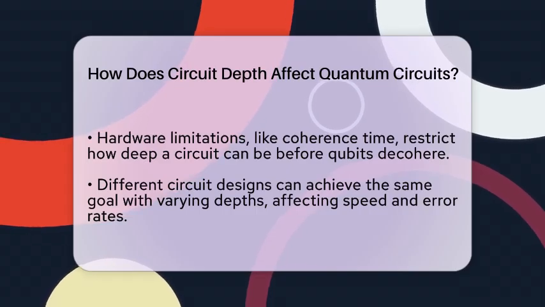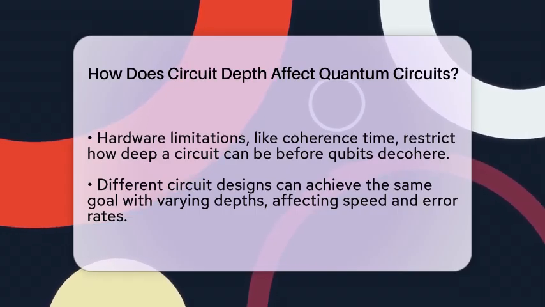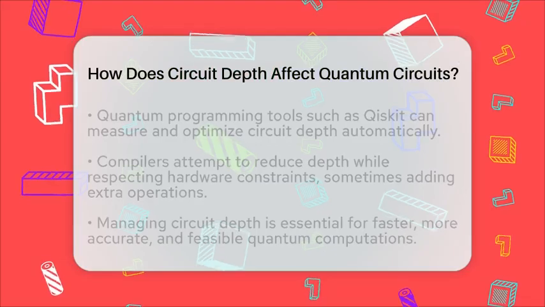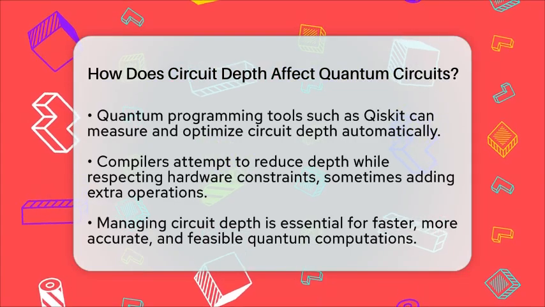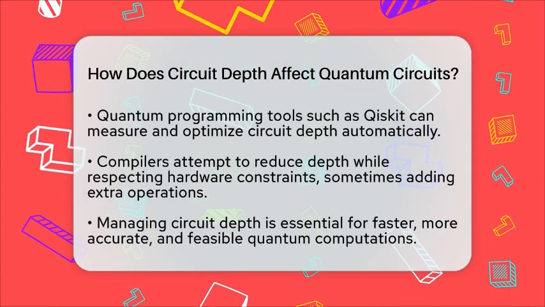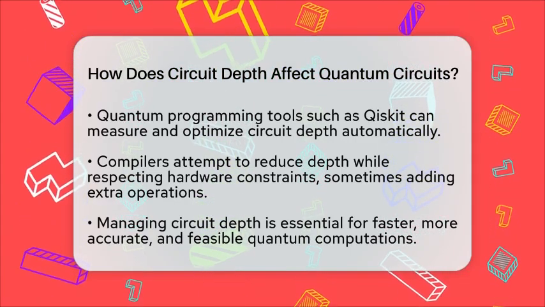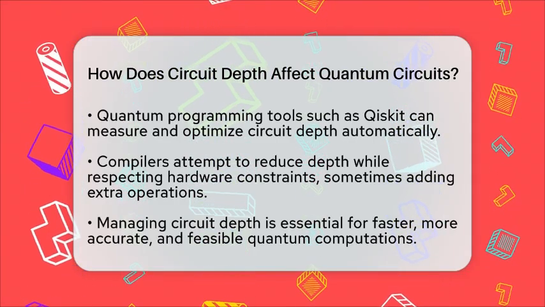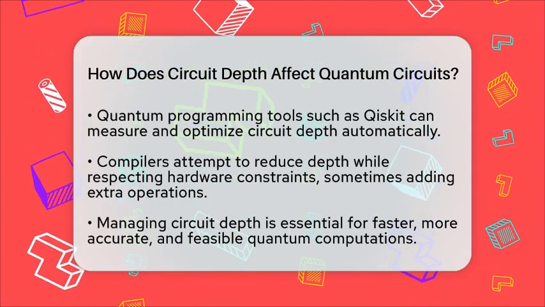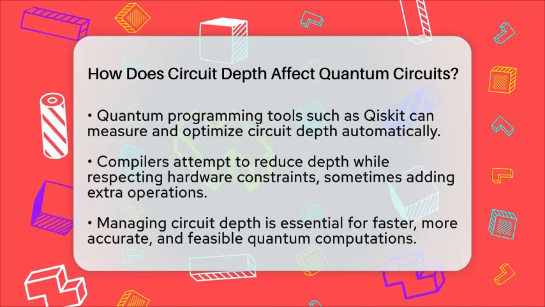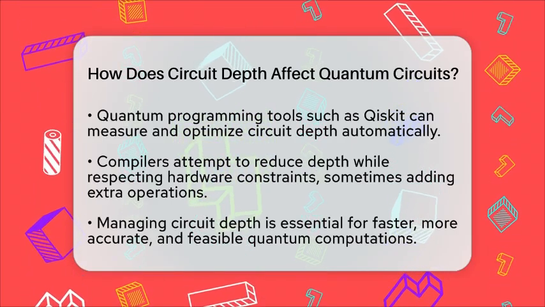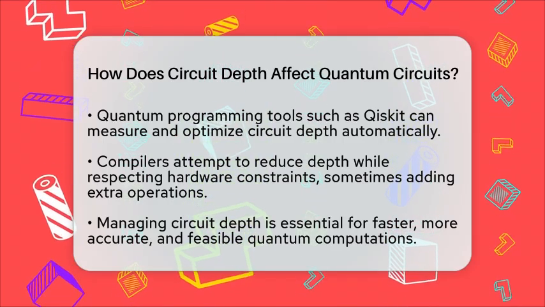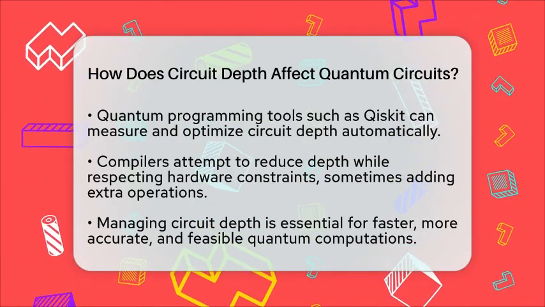Quantum programming tools like Qiskit help measure and optimize circuit depth automatically. When preparing a circuit for a specific quantum device, the compiler tries to make it as shallow as possible while respecting hardware constraints like which qubits can directly interact. Sometimes, extra operations are needed to connect qubits that are not directly linked, which can increase depth if not managed well.